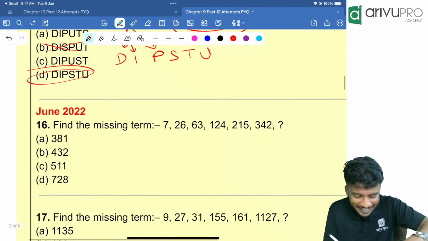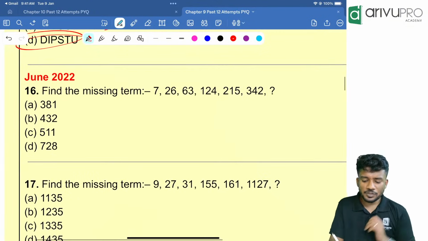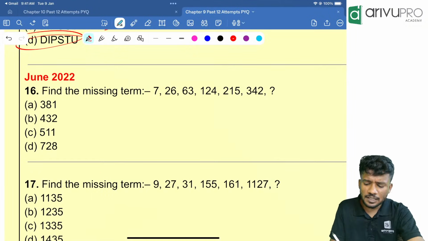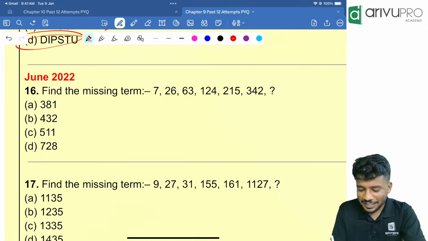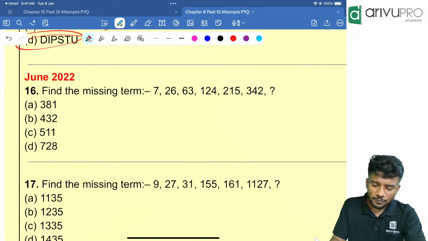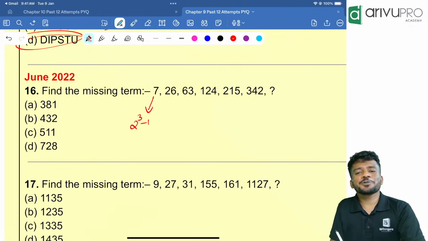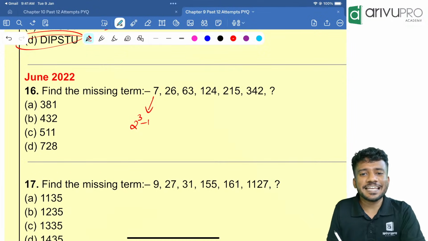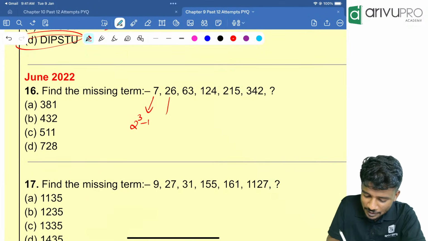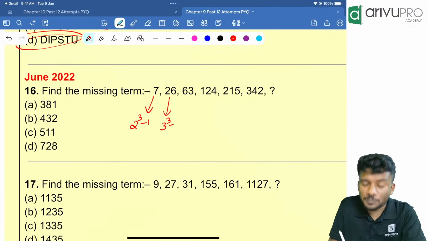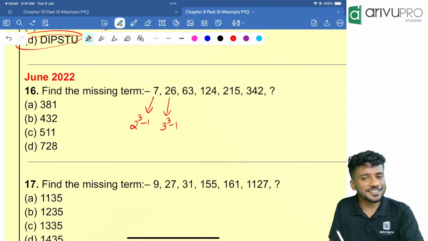Very easy. Next question. Find the missing numbers. 7, 26, 64, 124, 215, 342. What is the next number is the question. Very easy. People, 7 is what? Can I write it as 2 cube minus 1? 2 cube is how much? 8. 8 minus 1 is how much? 7. This is how much? 3 cube. 3 cube is how much? 27. 27 minus 1 is 26.